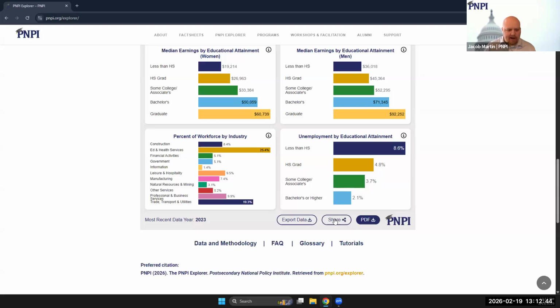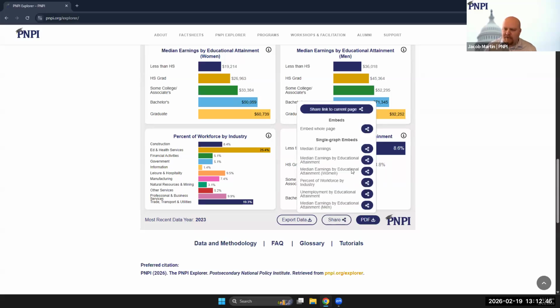We also have a share button. This share button gives you several different options. The top one is to share a link to the current page. The PNPI Explorer now supports links that automatically populate to the geography and report type that you've chosen. So sharing the link that's created when you click on this, it's copied to your clipboard automatically. It means that whoever you share it with will see the exact report you shared for the geography and report type.